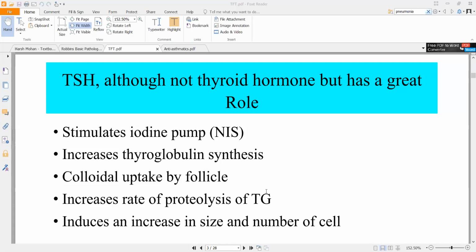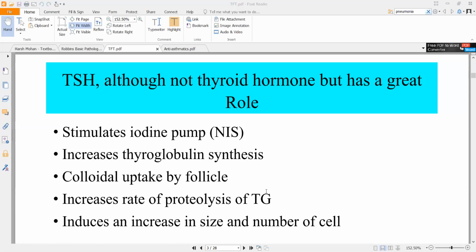Now there is something called the sodium iodine pump. That is why iodinated salt is very important, and it is very important that you consume iodine for normal functioning of thyroid, because there is a sodium iodine pump in your thyroid gland.